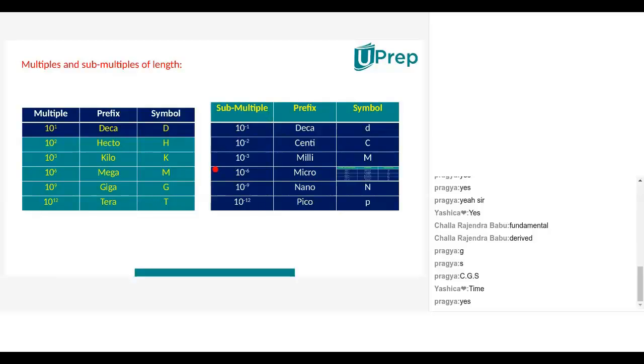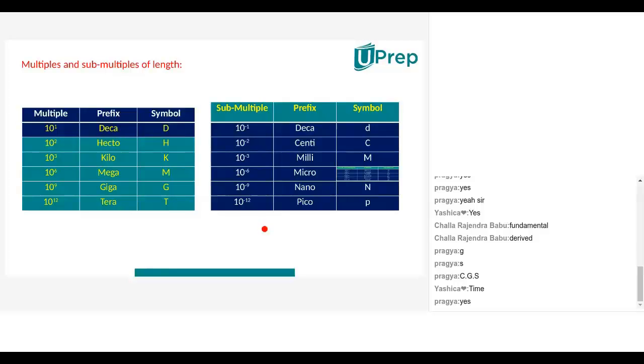Sir, these kind of multiples will be all positive numbers and submultiples all will be negative numbers, in short, we can say. Not negative numbers, Nana. Negative powers you have to say. 10 power minus 1. Do you know what 10 power minus 1 is, Nana? 1 by 10. 1 by 10 means how much, Nana? 0.1.